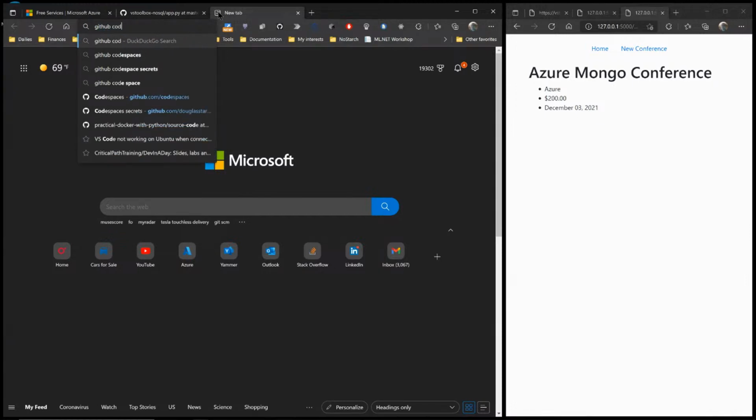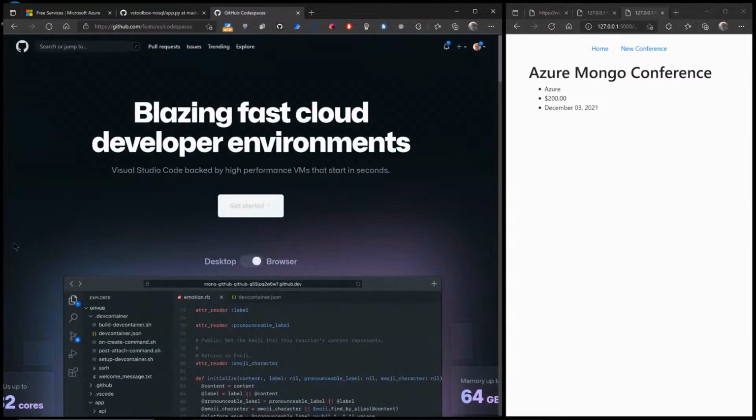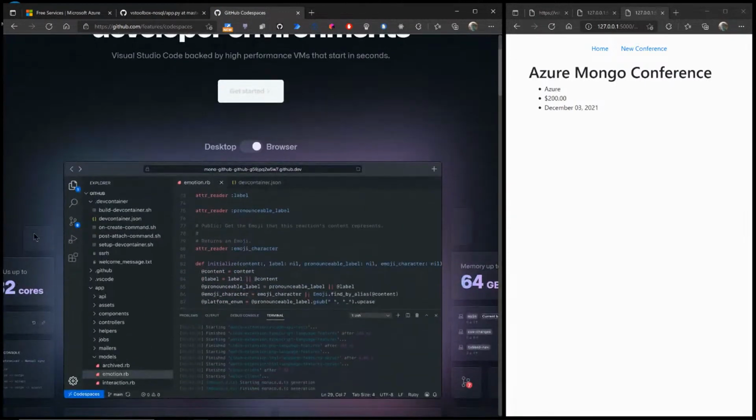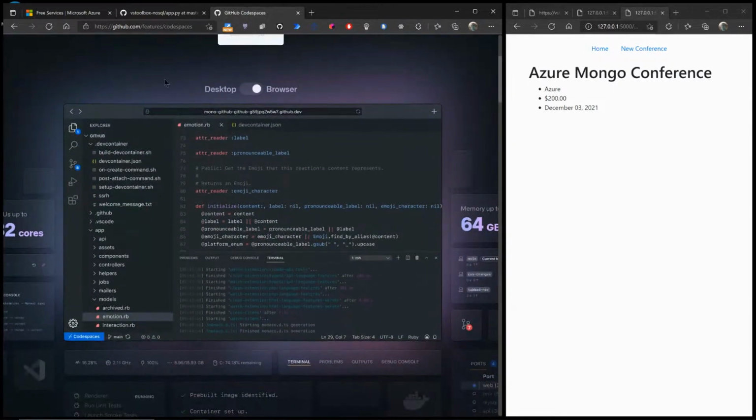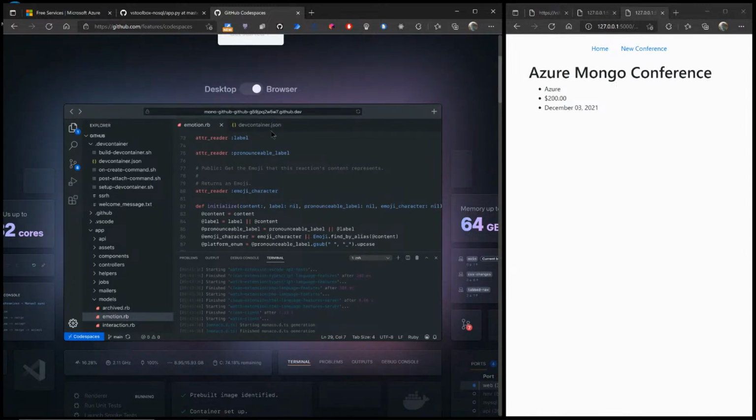Now, there's something really cool that you may or may not have heard of. Let's do GitHub Codespaces. Like I said, unfortunately, at least last I checked, this is not available for individuals in GA. You can sign up for the beta, but I don't know if they're allowing people in. I love this little demo here, because it says here's your Visual Studio Code on the desktop that we've been looking at so far. GitHub Codespaces is Visual Studio Code in the browser. A small Linux virtual machine is provisioned in the background and automatically configured to work with a specific GitHub repo.